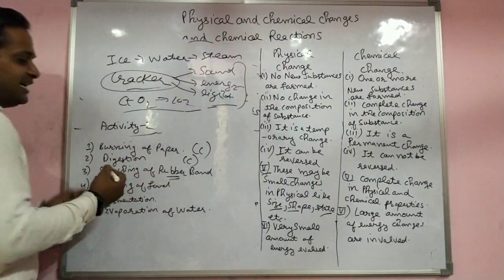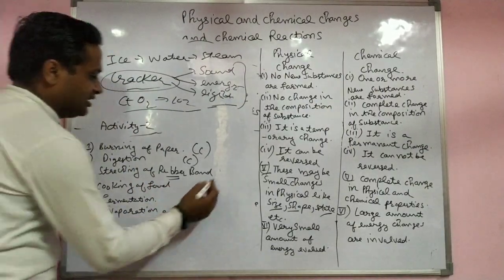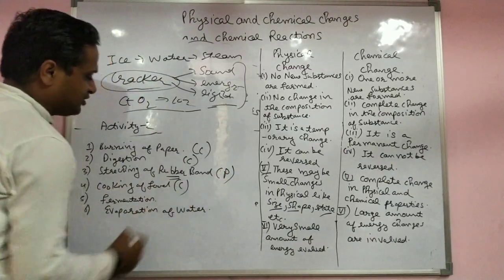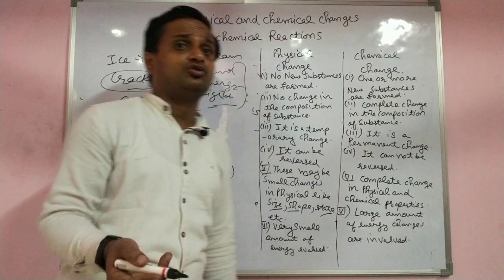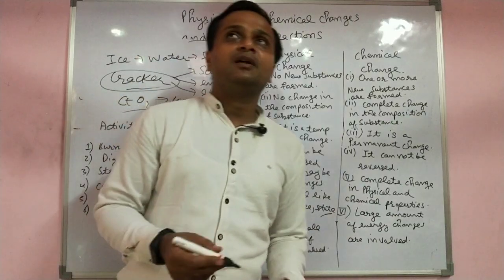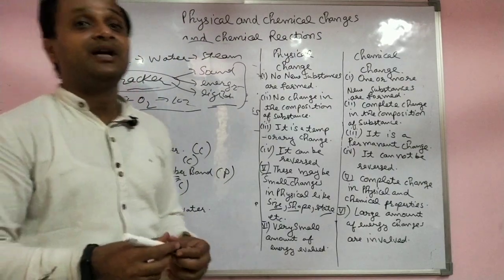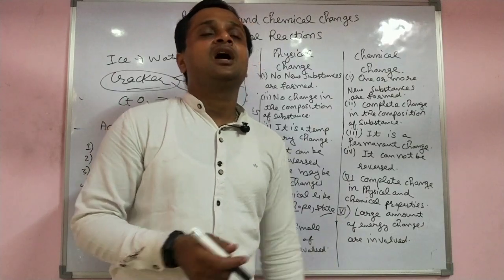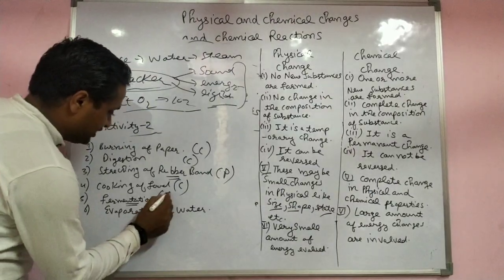Stretching of rubber changes only the size. The rubber's formula does not change. That was a physical change only. Cooking food: you give heat, so it is a chemical change only. Their taste and properties change, and a new thing is formed. Fermentation is the attack of bacteria. For example, when yeast acts on glucose in anaerobic respiration, the fermentation reaction gives ethanol. That is a chemical change only.